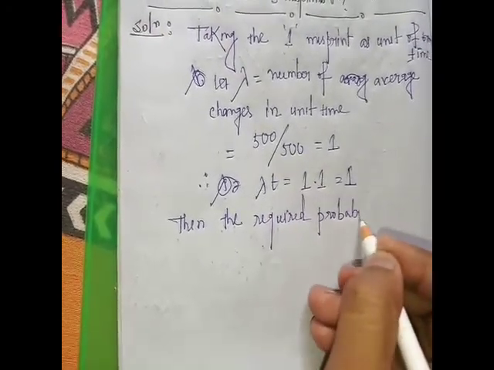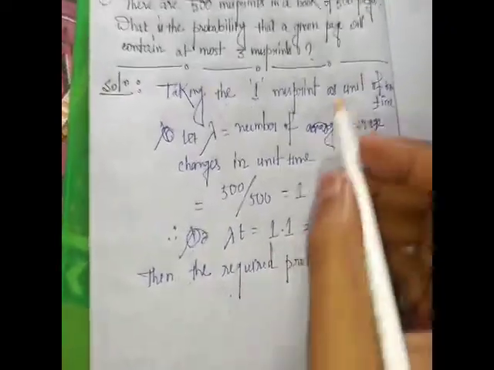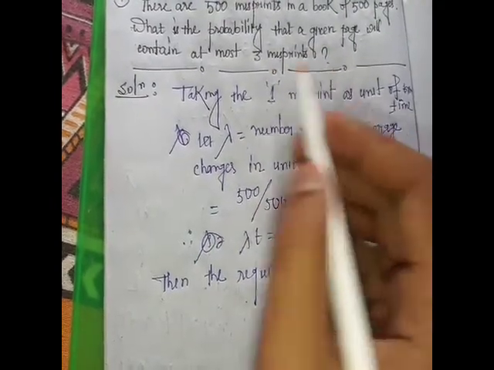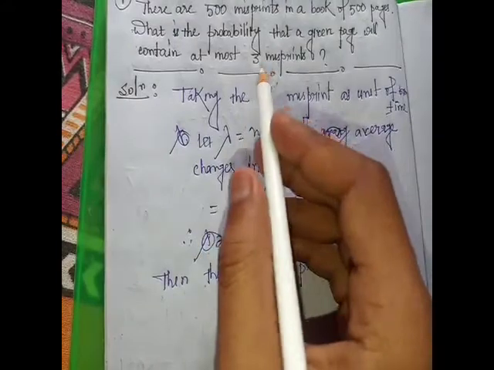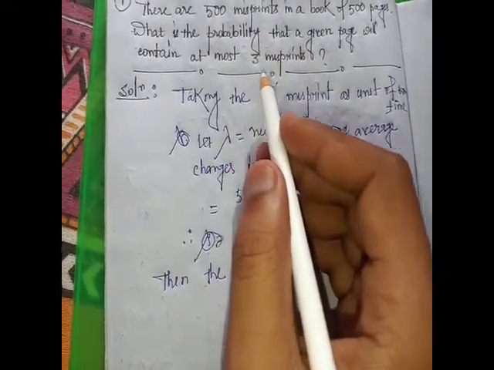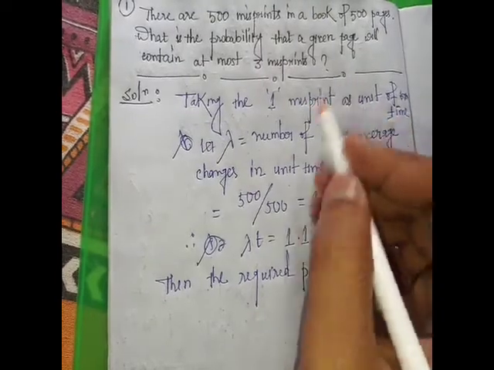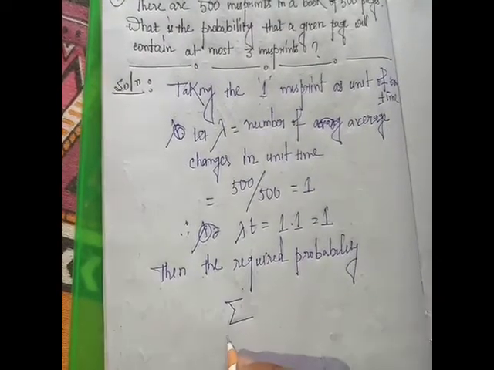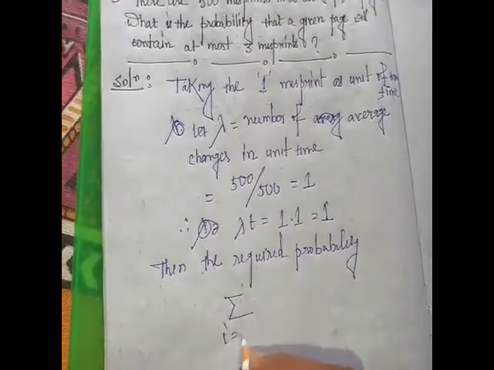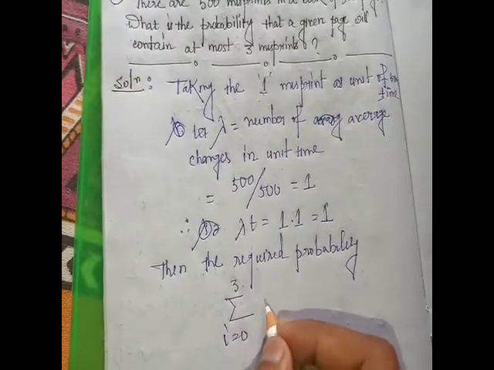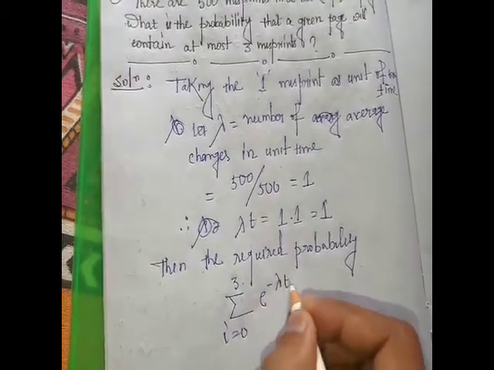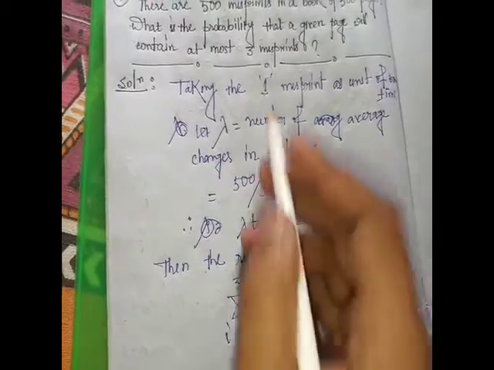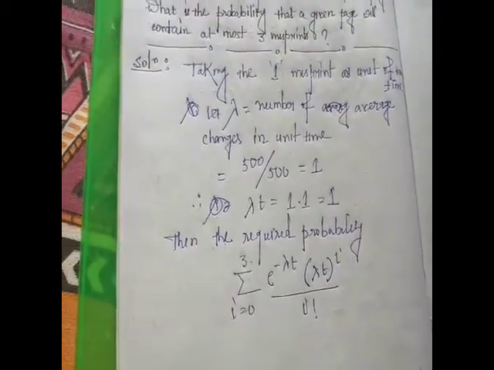Then the required probability is that a page contains at most 3 misprints, meaning maximum 3 misprints. So the probability is P(x equal to 0) plus P(x equal to 1) plus P(x equal to 2) plus P(x equal to 3). So i is running from 0 to 3 of e to the power minus lambda t, lambda t to the power i by i factorial.